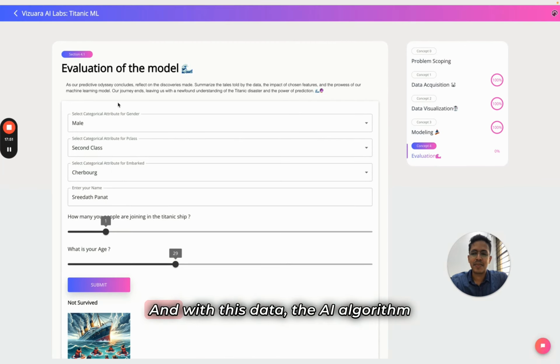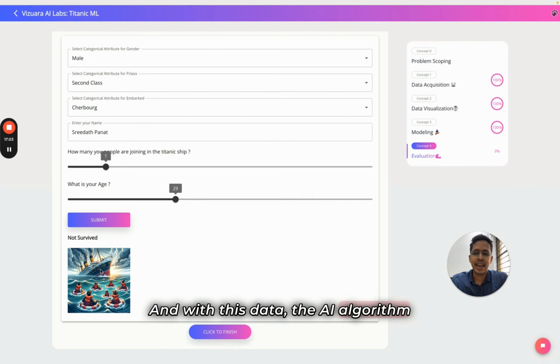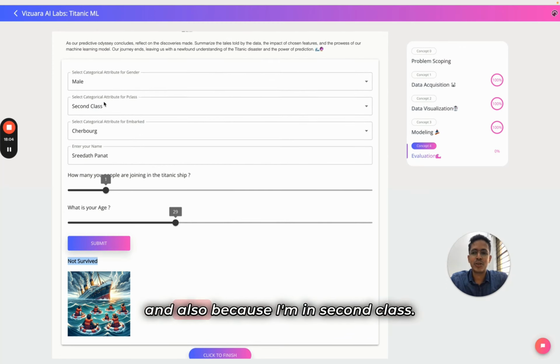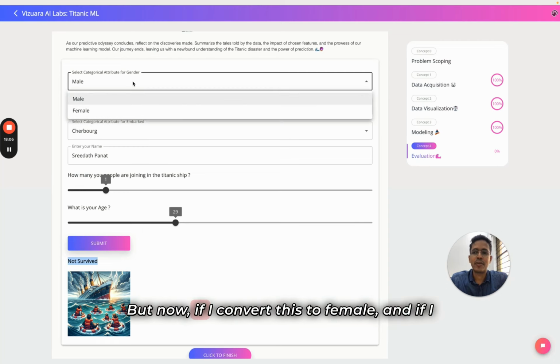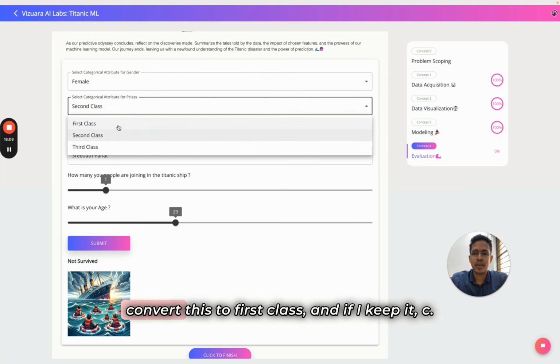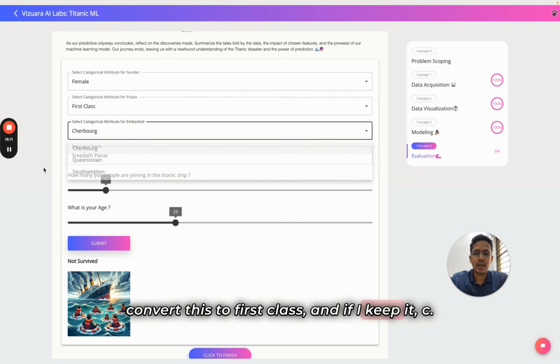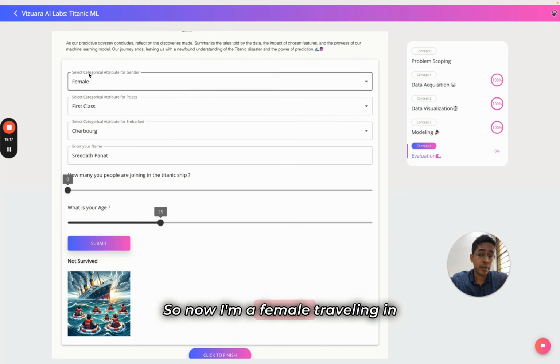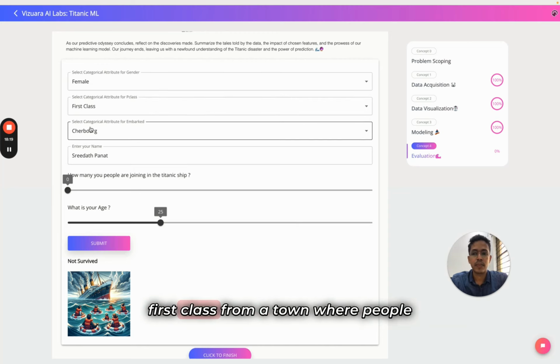And with this data, the AI algorithm is predicting that I did not survive. If I was on Titanic, I would not have survived. This is mostly because I'm a male and also because I'm in second class. But now if I convert this to female, and if I convert this to first class, and if I keep it C, and if I keep this 0, and if I keep this maybe 25, so now I'm a female traveling in first class from a town where people typically survive.